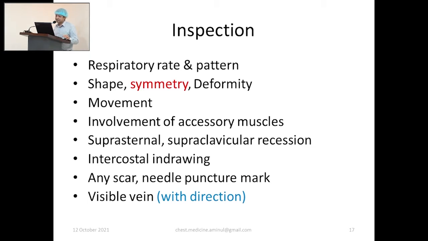The involvement of accessory muscles, suprasternal and supraclavicular recession or excavation, and intercostal indrawing are all features of respiratory distress, and all are seen especially in COPD patients. Any scar is very important. You have to note scars, say a scar of lobectomy or pneumonectomy. If you examine the front of the chest, you must also look at the lateral aspect.